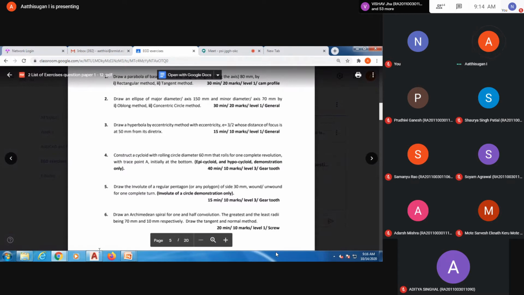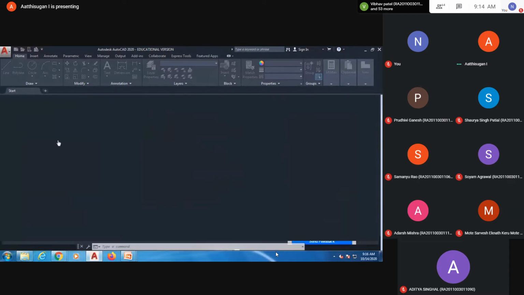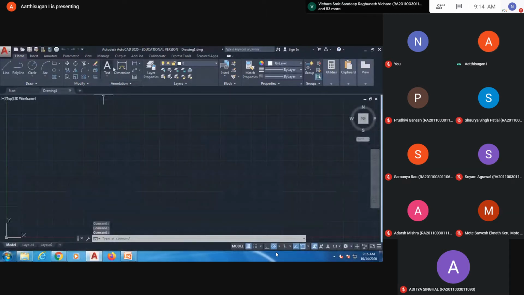First, open the software, AutoCAD. Here they installed 2020; this is some other lab. Anyway, the commands are the same. After opening the software, we must do the same steps. First you set the units.